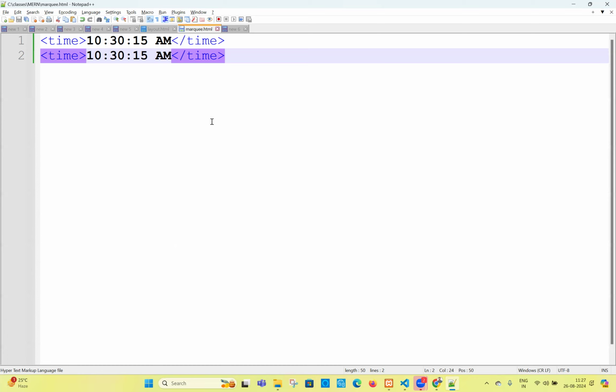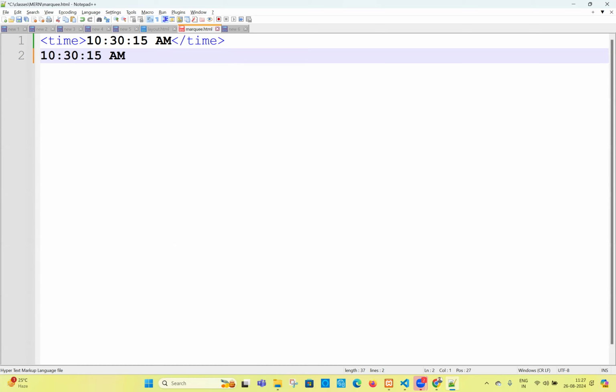So for understanding the search engines properly, search engines will read the content of the web. While they are reading, it has to understand. Remember carefully, without this, I'm displaying in the website only. What is this? Browser cannot understand this. You know this is the time, but browser doesn't know what it is.